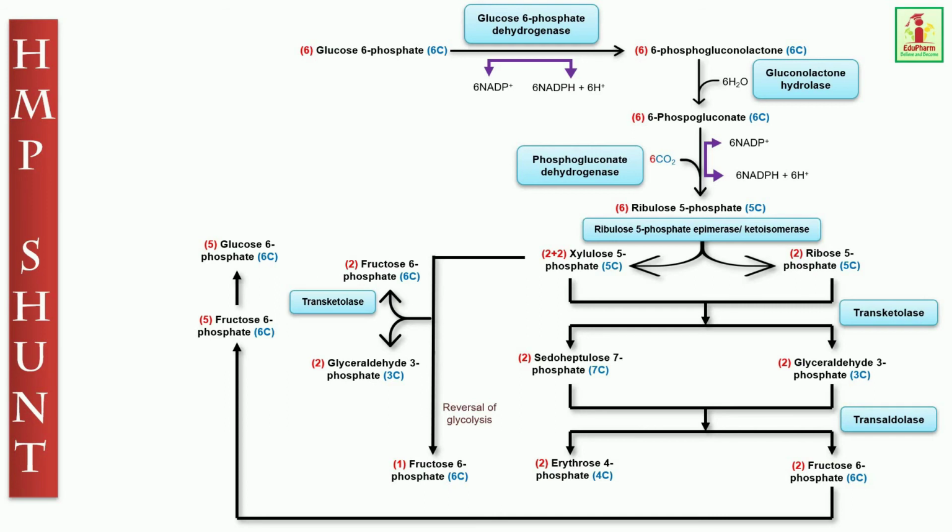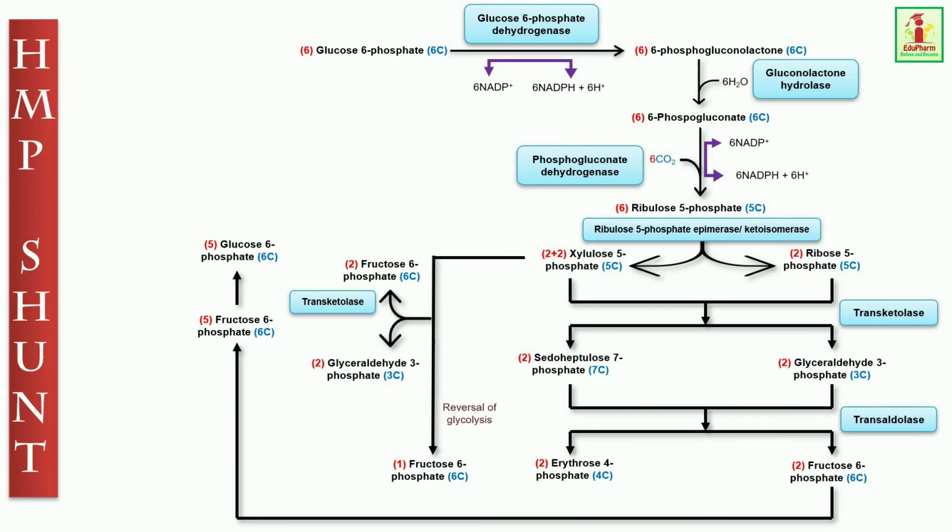Fructose 6-phosphate and glyceraldehyde 3-phosphate can be further catabolized through glycolysis and the citric acid cycle. Glucose may also be synthesized from these two compounds. Now the HMP shunt is unique in generating two important products, that is pentoses and NADPH, needed for biosynthetic reactions and other functions.